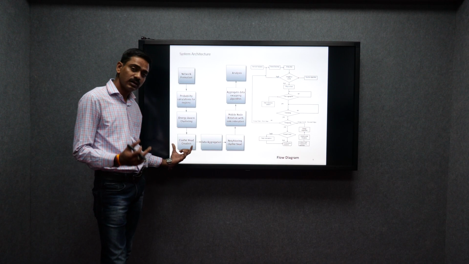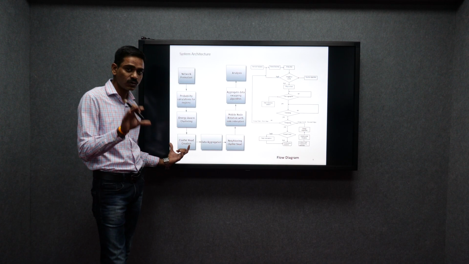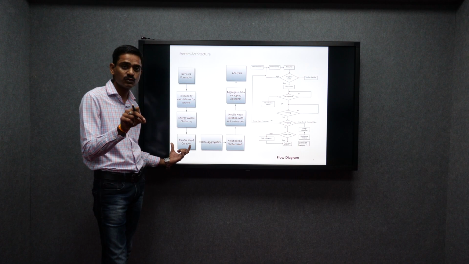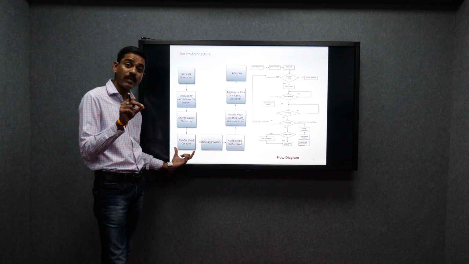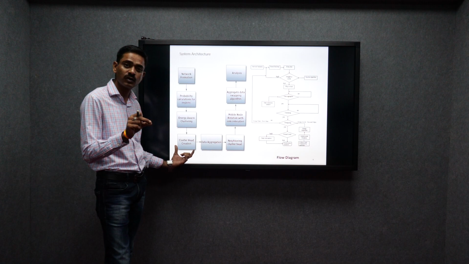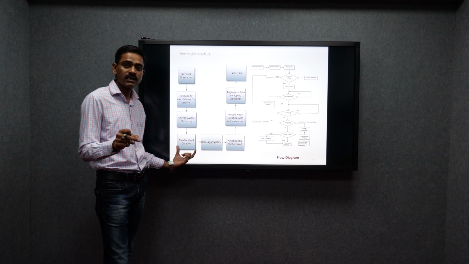And after that, we create the cluster head. The cluster head is a main central node that acts as a mentor of all these nodes, so it has the information of all the directly or indirectly connected nodes.